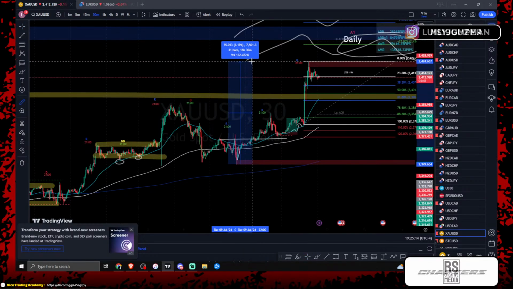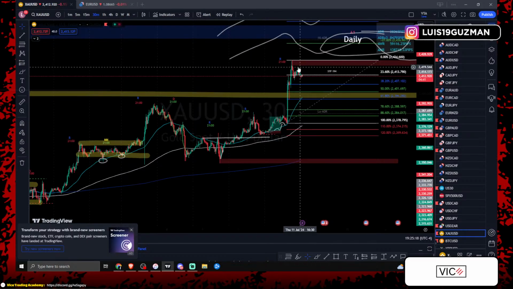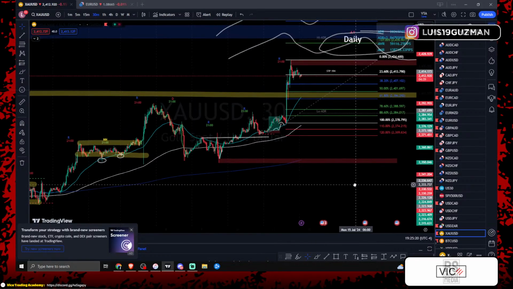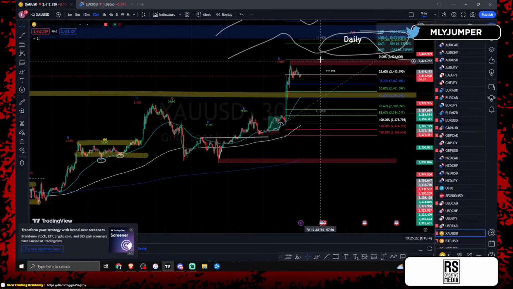ADR 591. We did 700. So, yeah. We could be expecting these little movements, right? We're expecting a reversal on gold as well. Or, I'm sorry, not a reversal. A little pullback to continue this trend to the top side.